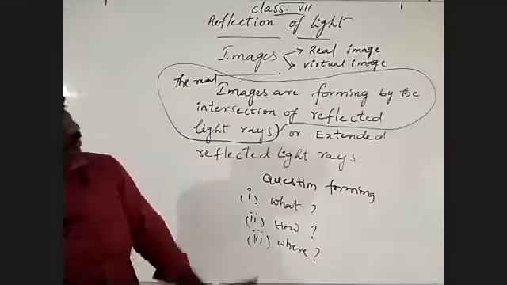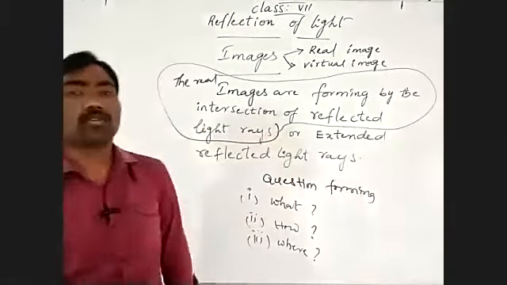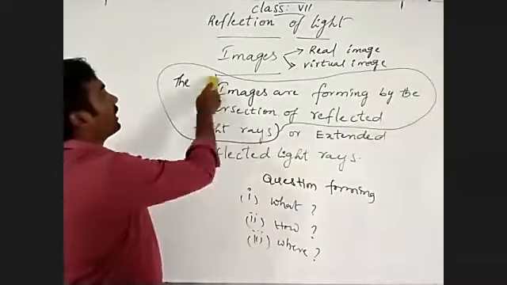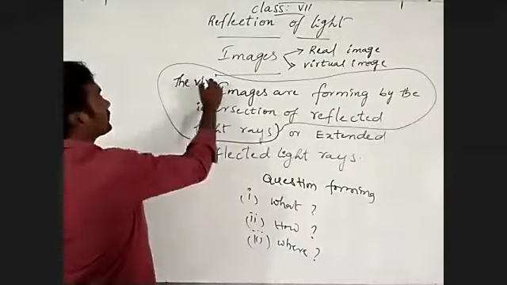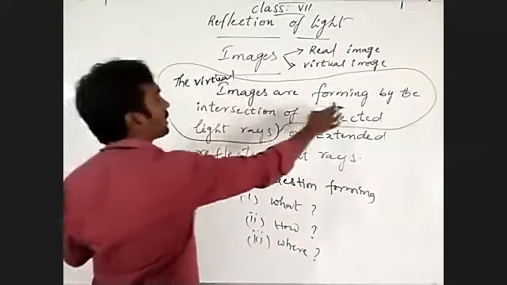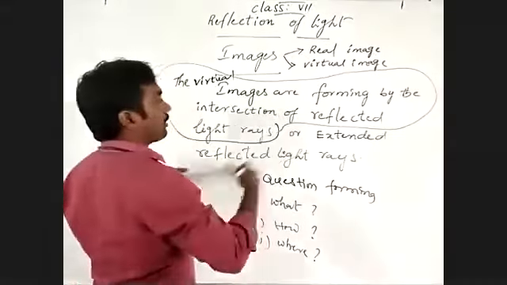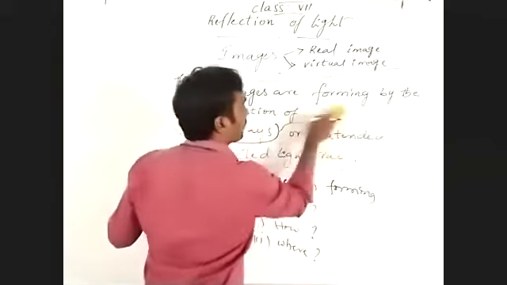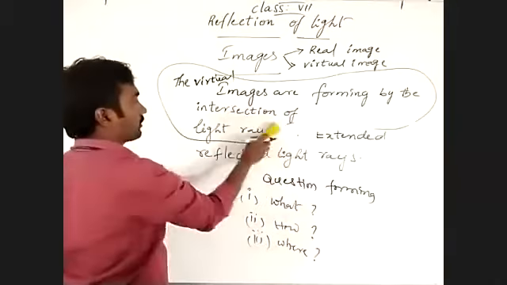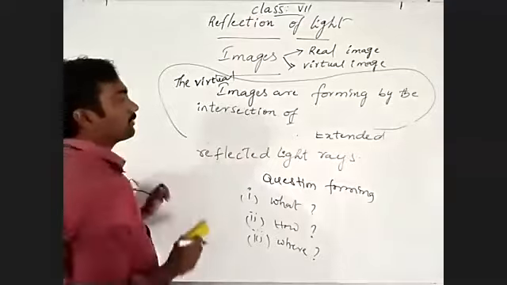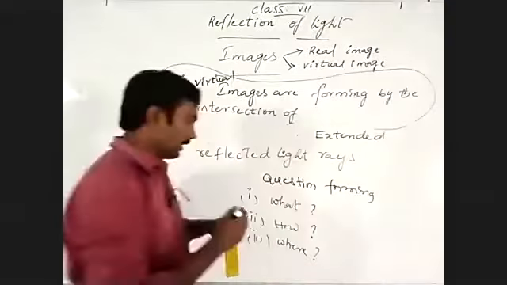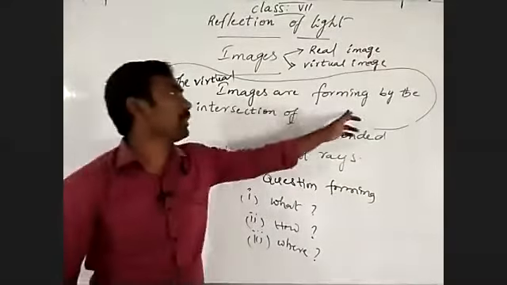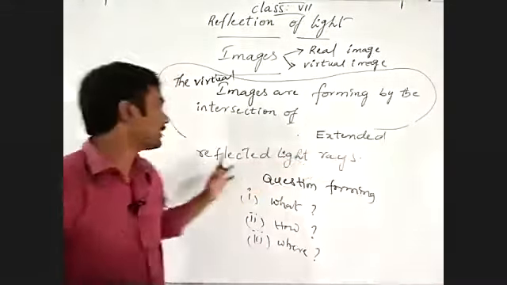How will the virtual images form? The virtual images are formed by the intersection of extended reflected light rays.